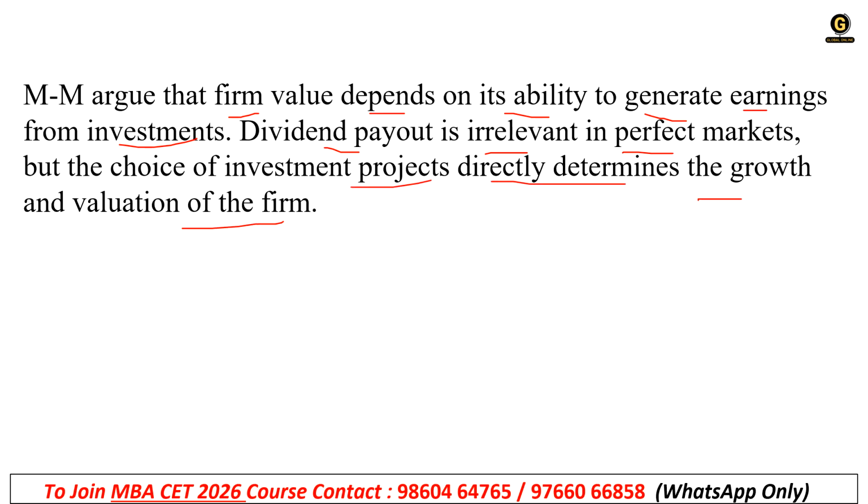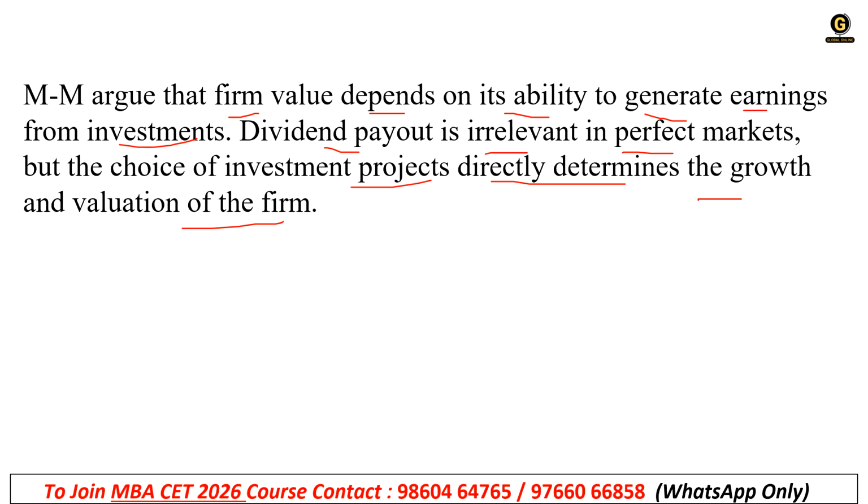So what it is saying is that the firm's value depends on the firm's ability to generate income from the investment. So how much the company is earning from the investment, if it is more, then the firm's value is more.